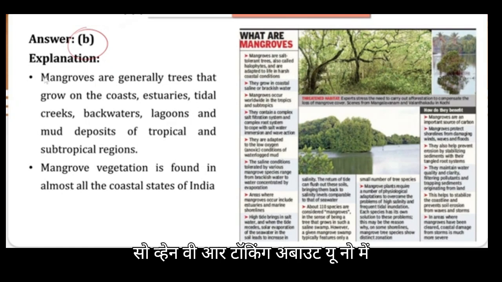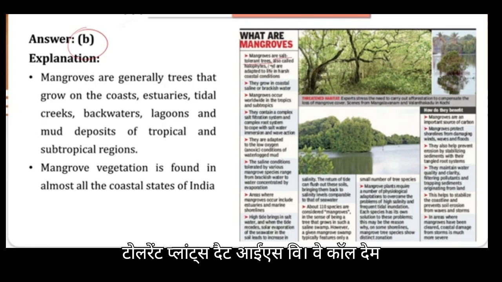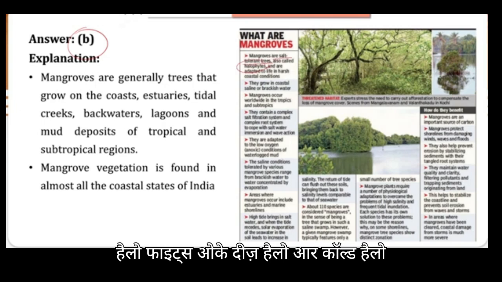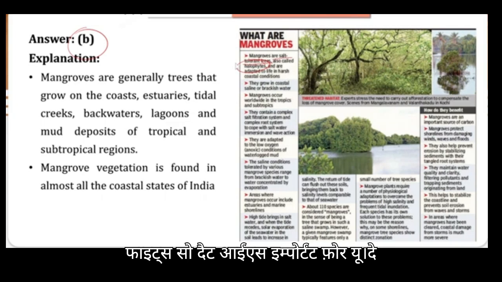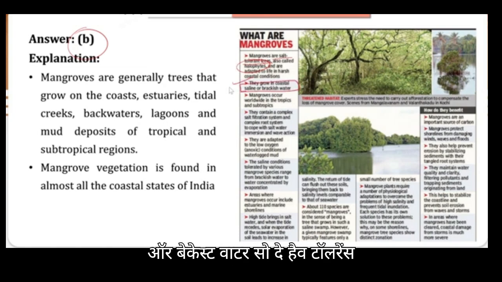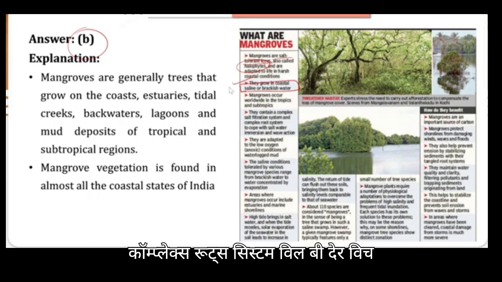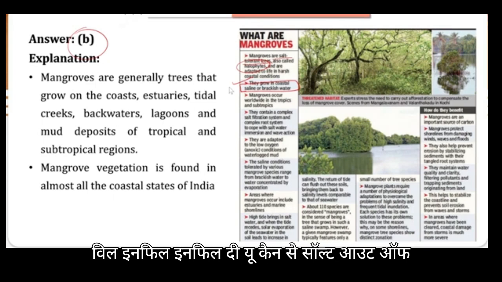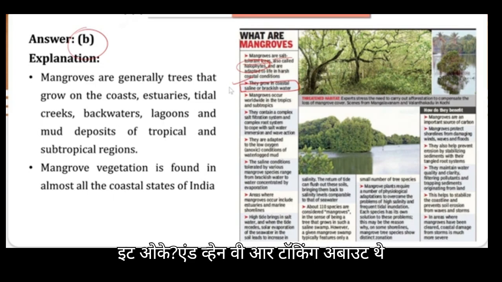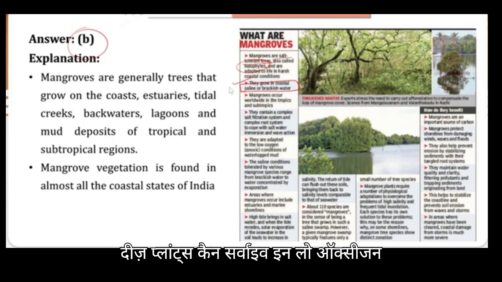These mangroves are salt tolerant plants, which is why we call them halophytes. That is important for you. They grow in coastal, saline or brackish water. As I told you, they can survive in saline or brackish water, so they have tolerance towards salt. For that they have a specific kind of roots. This complex root system infiltrates the salt out of it. And when we are talking about oxygen requirement, these plants can survive in low oxygen zones as well.